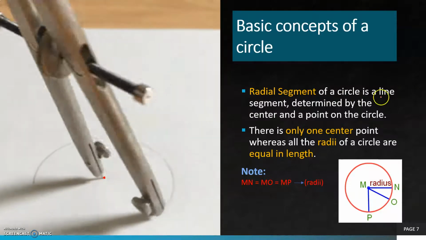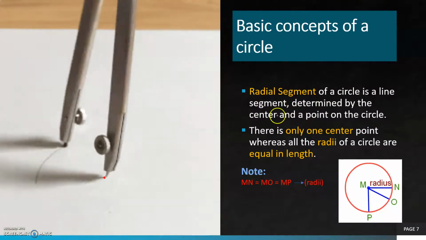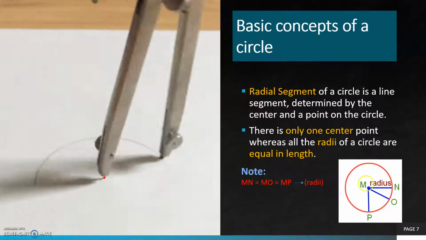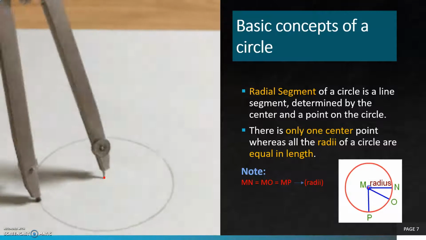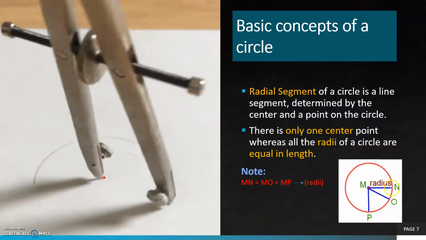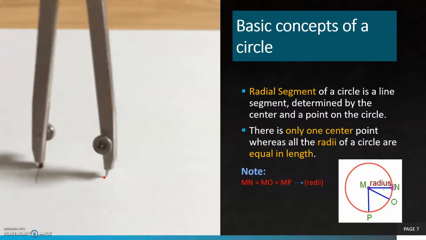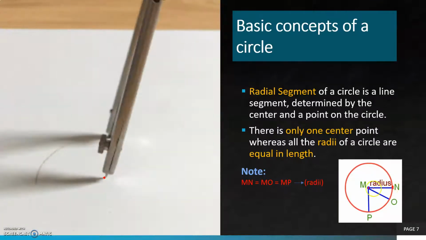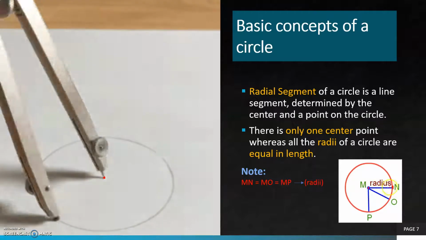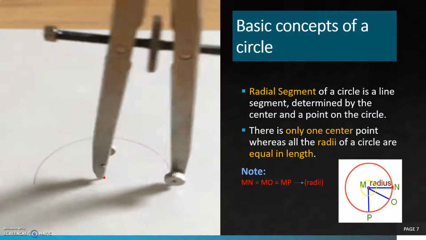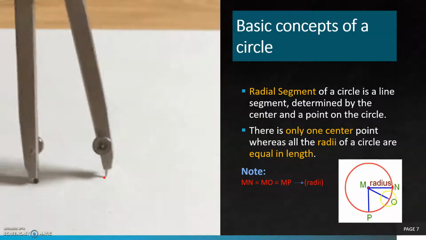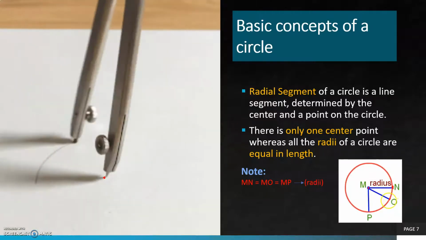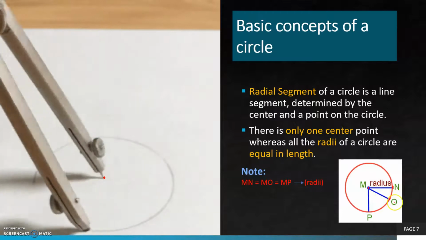A radial segment of a circle is a line segment determined by the center and a point on the circle. Here students, M is the center point or fixed point and N is any point on the boundary of the circle. When we join M with N with a line segment, MN is the radius of the circle. Similarly, O is any point on the boundary of the circle. When we join M with O, this is also a radius.